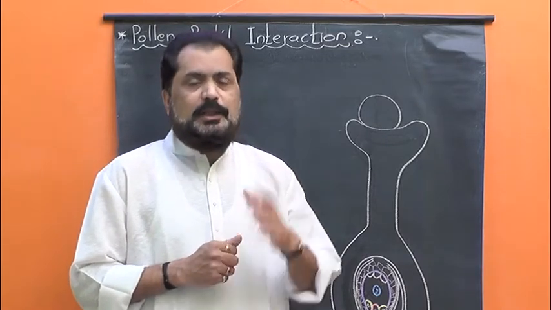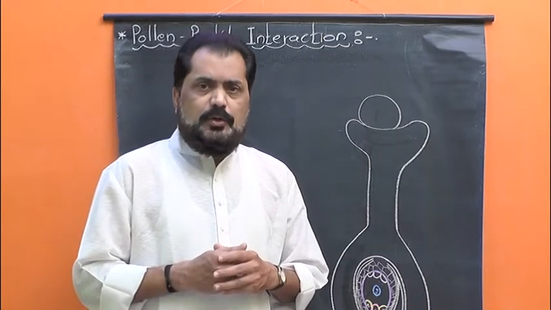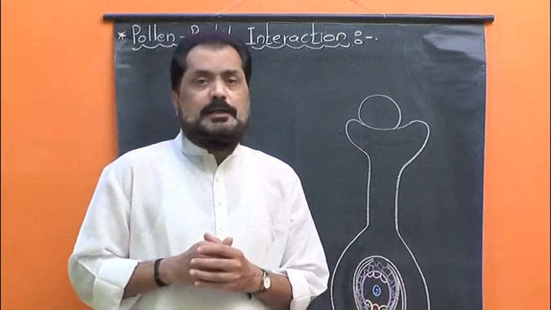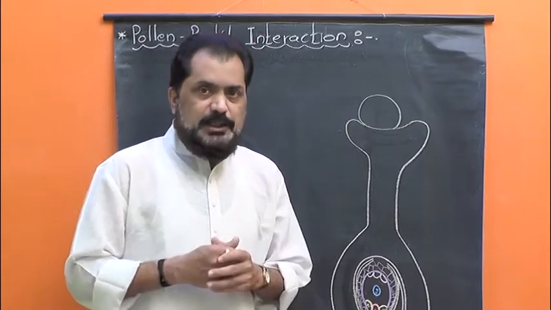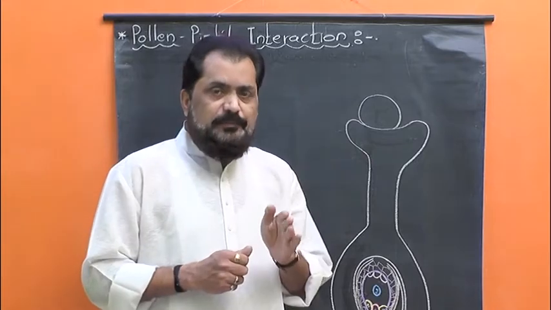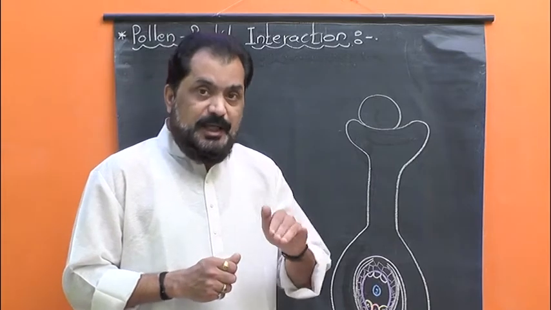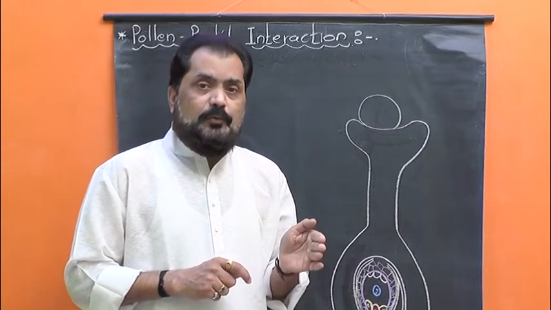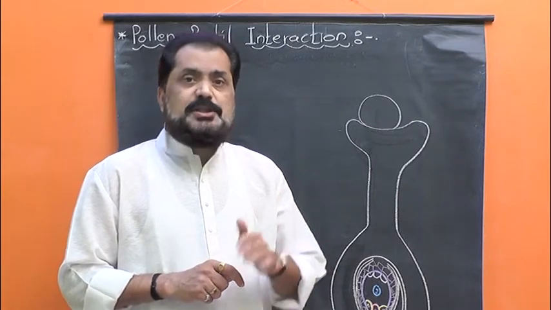But the cross pollination has no guarantee. It means during cross pollination the pollen grain may be of another variety of plant or maybe of another species deposited on the stigma, and that's why first of all the recognition of that pollen grain takes place, and if that pollen grain is found to be of right type, matching, compatible, then it is allowed for germination, and if that pollen grain is found incompatible, non-matching, then its germination is prevented.